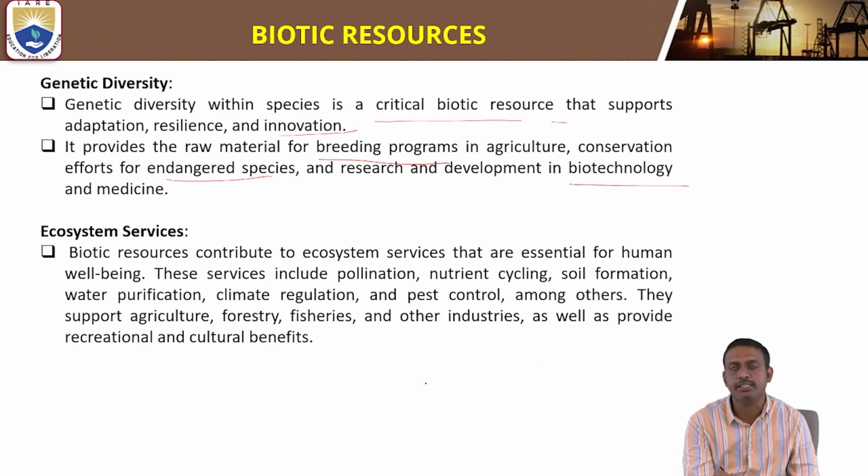Ecosystem services. Biotic resources contribute to ecosystem services that are essential for human well-being.